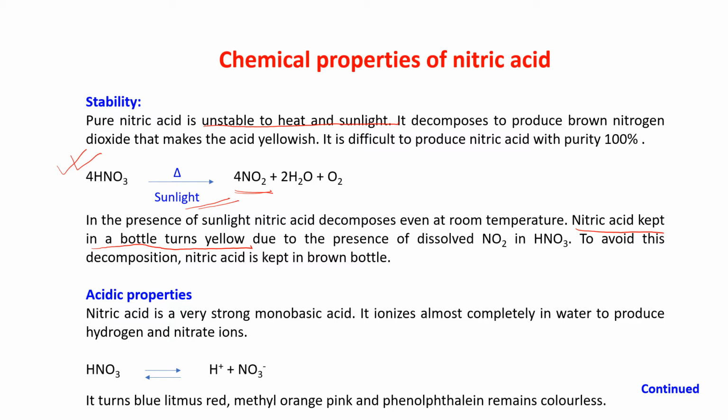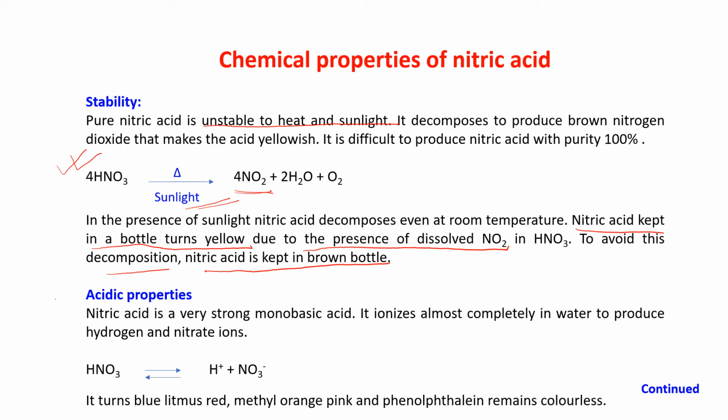It is due to the presence of dissolved NO2, because it is partially decomposing. So NO2 is always present in nitric acid. To avoid this decomposition, nitric acid is kept in a brown bottle. We are avoiding the sunlight coming in contact with nitric acid. Am I clear to you?